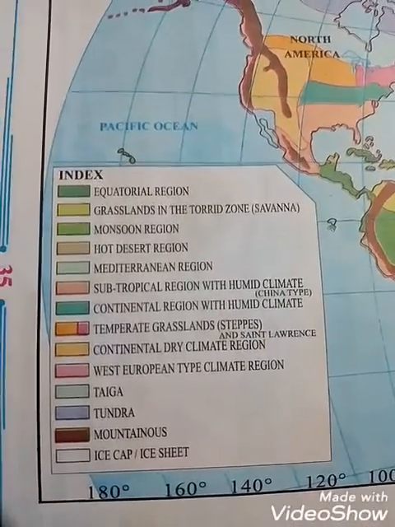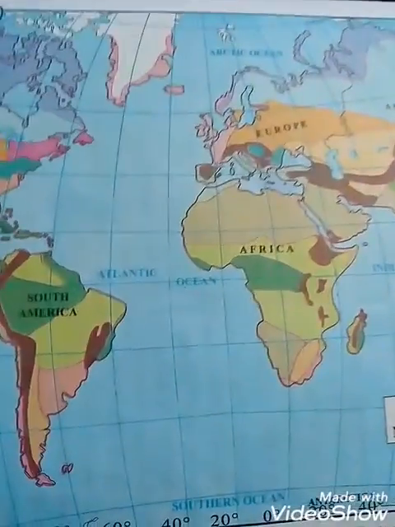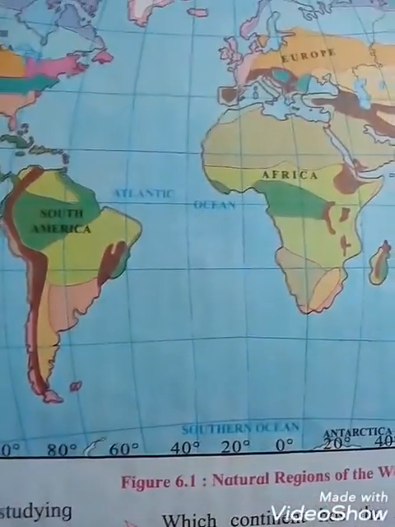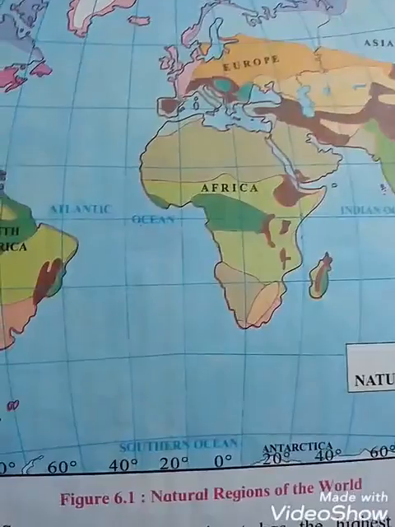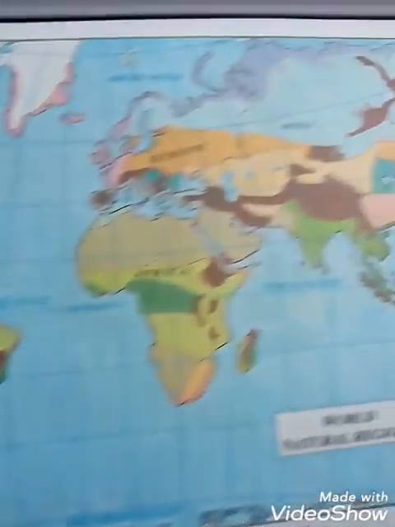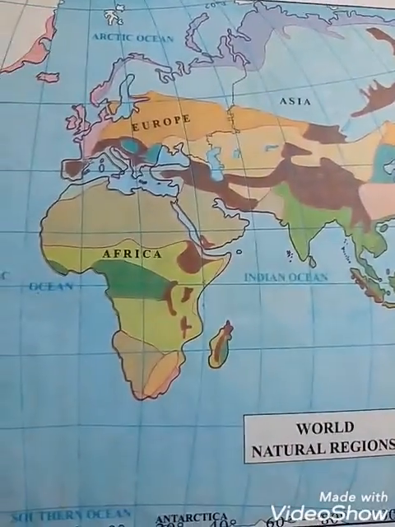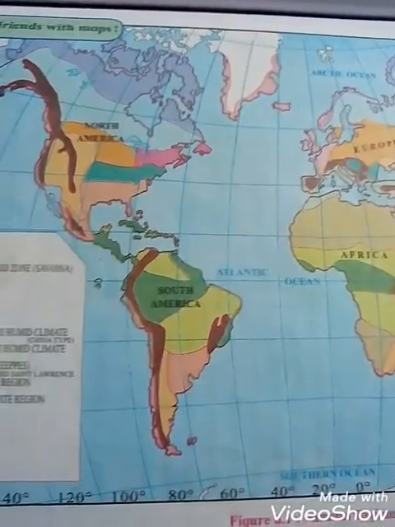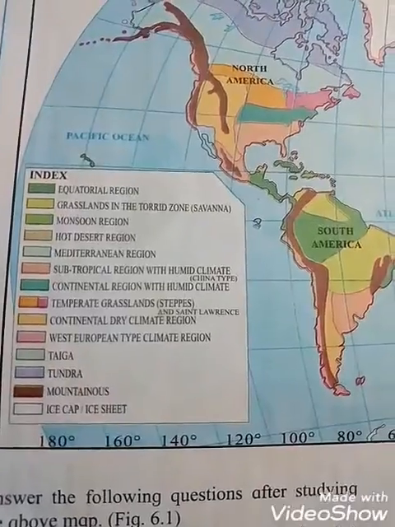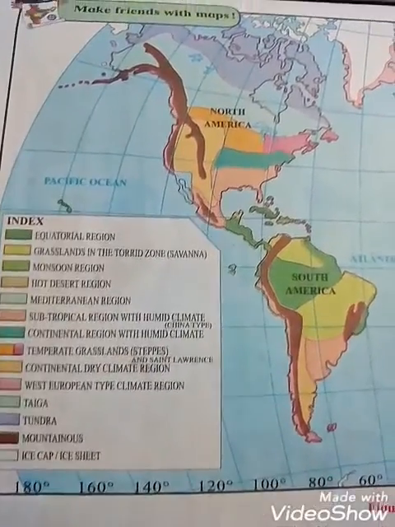So see, different types of colors are shown here in different regions. With the help of these colors, we can find out which types of regions are found at which place. Students, this is your figure 6.1, natural regions of the world. See the different continents: Australia, Europe, Asia, Africa, South America, North America. Which continent has which types of regions? With the help of the index, you can find out. Just as an example, go through that.